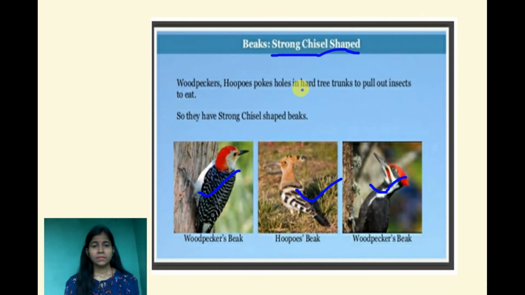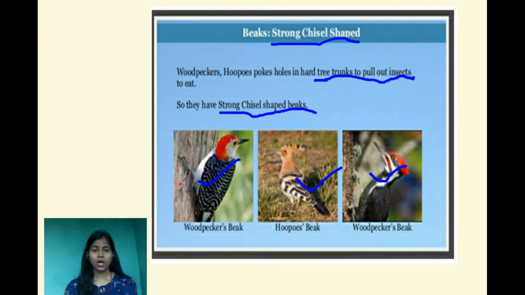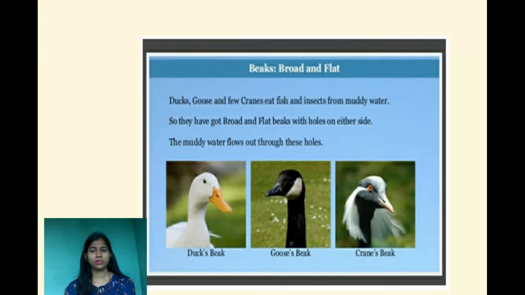Because they eat insects, but the insects are in the tree trunk. So because of this they need a strong chisel shaped beak. The examples of this kind of beak are woodpecker and hoopoe.